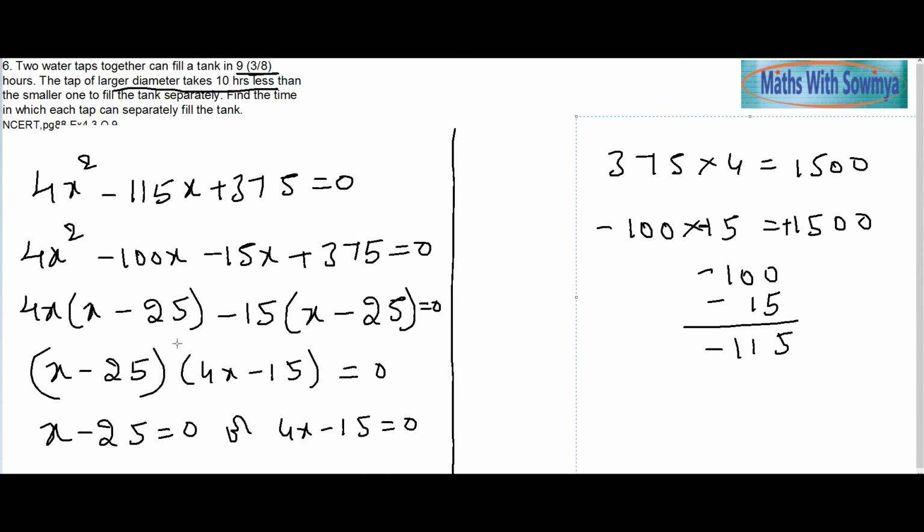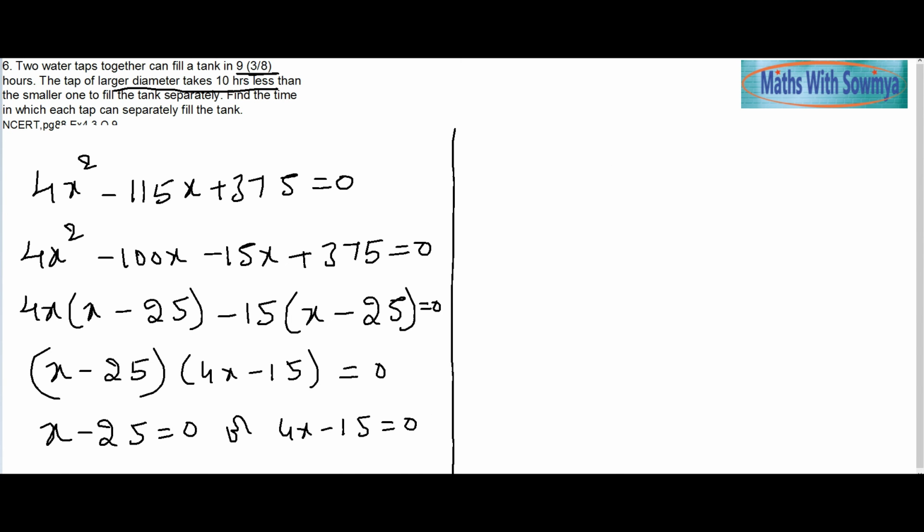So we get two values of x here. x can be 25 or x is equal to 15 by 4. Now, x cannot be 15 by 4.